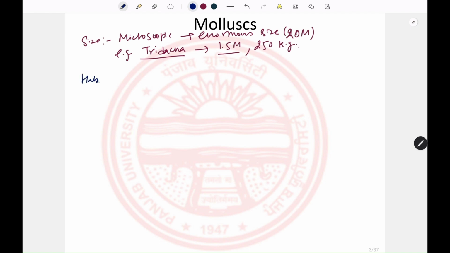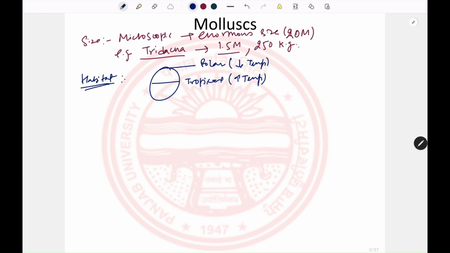Regarding the habitat of the organisms, they can be present in the tropical region and in the polar region. In the tropical region the temperature is very high, in the polar region the temperature is very low. So you can imagine the temperature conditions a molluscan body can sustain. These mollusks can be present on the sea floor and at an elevation of around 7,000 meters above sea level.